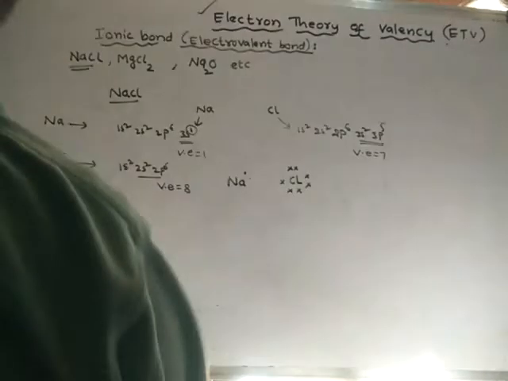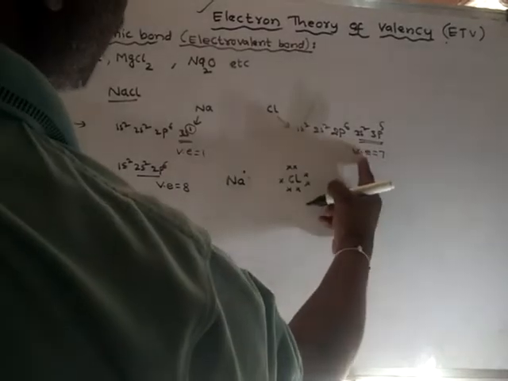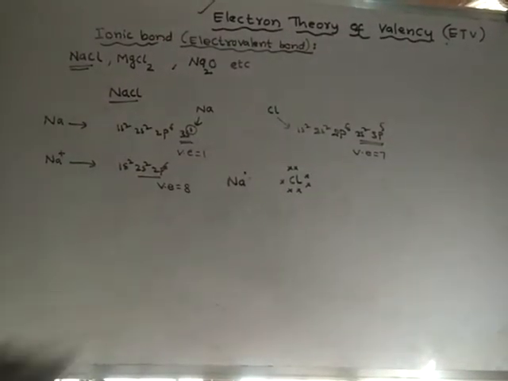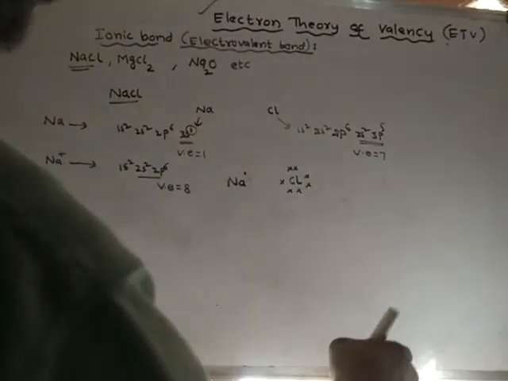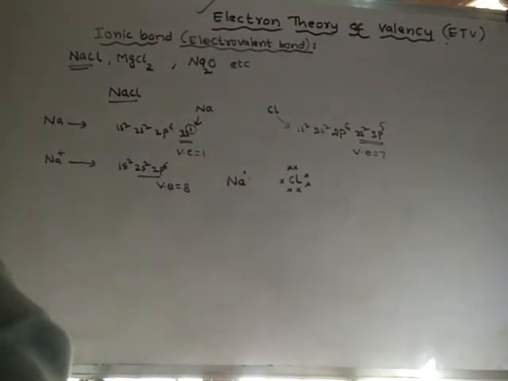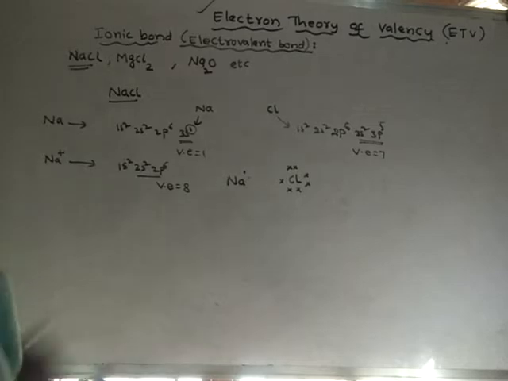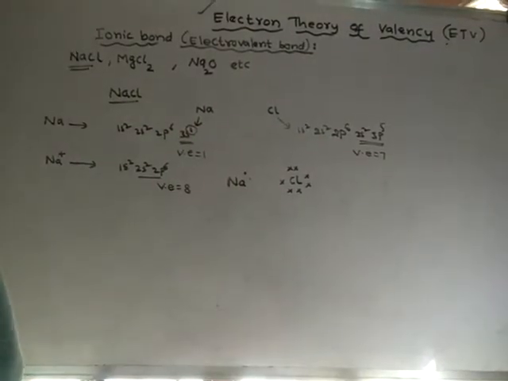Now if you see chlorine, there are 7 valence electrons. What does it do? If it gets one electron from somewhere, then chlorine will have 8 electrons in its valence shell.